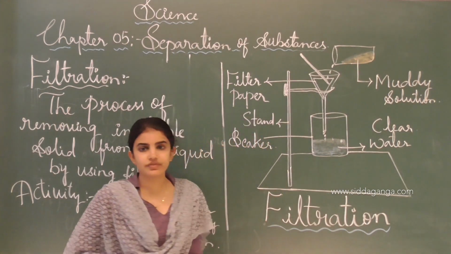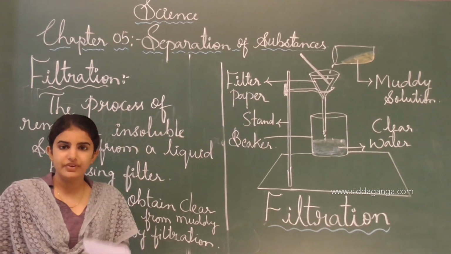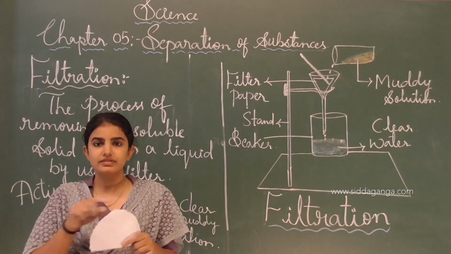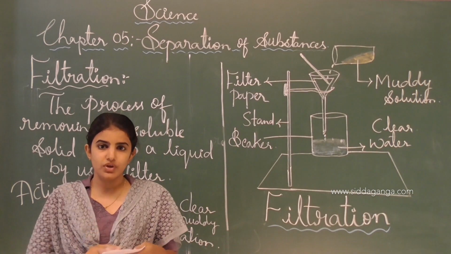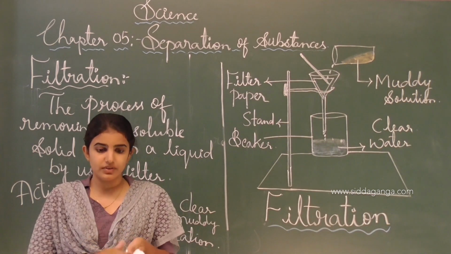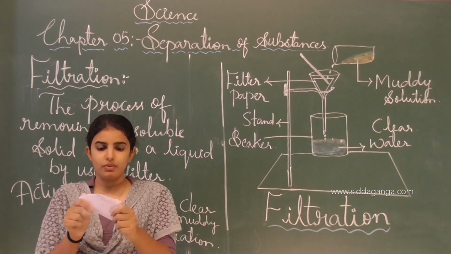See, before going to the filtration process, let us learn how to make the filter paper. Here, I will take the paper like that. There is a circular paper, and this circular paper will be folded into equal parts, and afterwards this filter paper will be folded again so that a cone is formed like this.